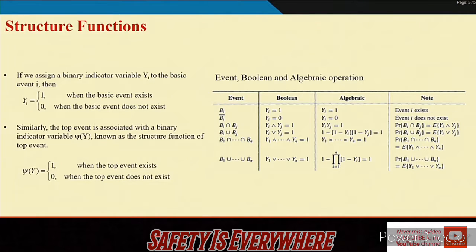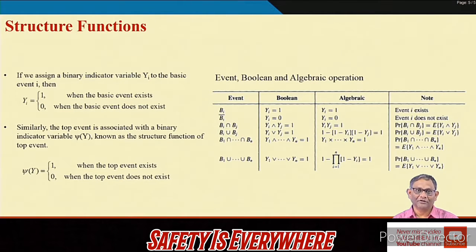Then we showed you different quantification in terms of basic events, and then we started system safety quantification, where we defined that the system is available if the top event in the fault tree does not exist.